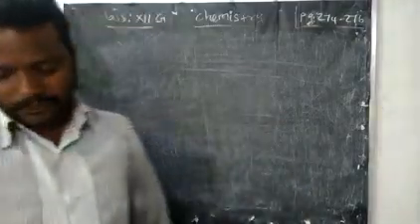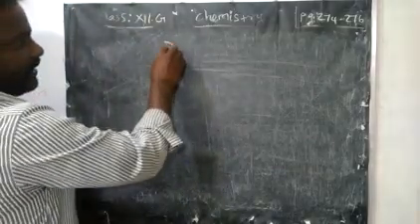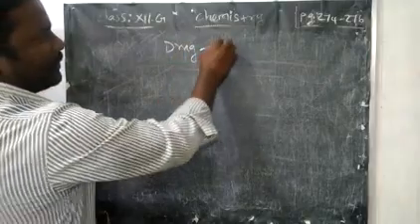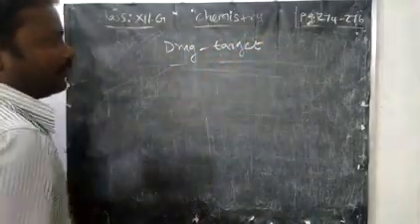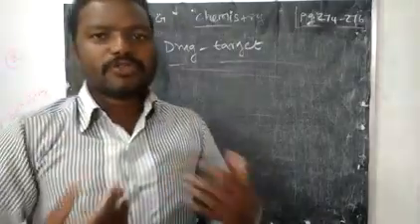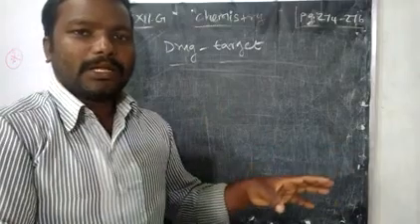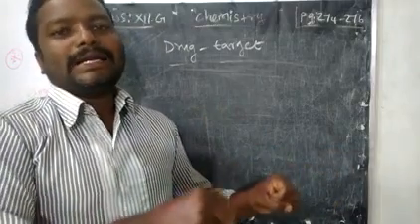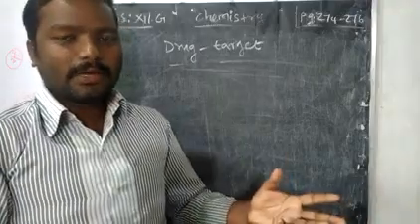Usually for the biological process, we need drug-target interaction, right? If you use any drug, it may combine with a particular part of the cells or enzymes, okay.